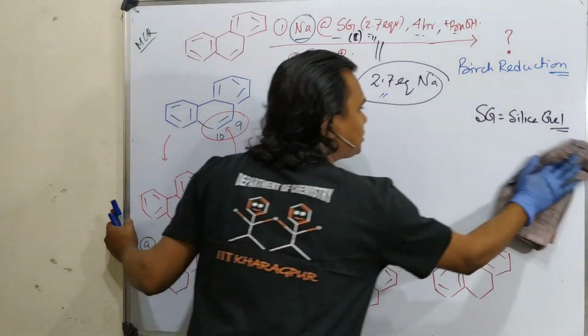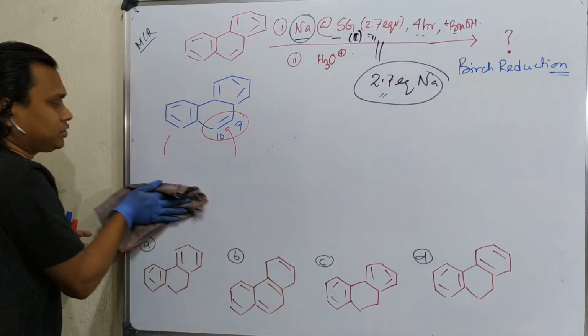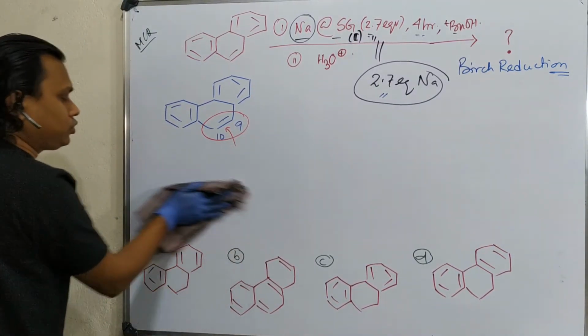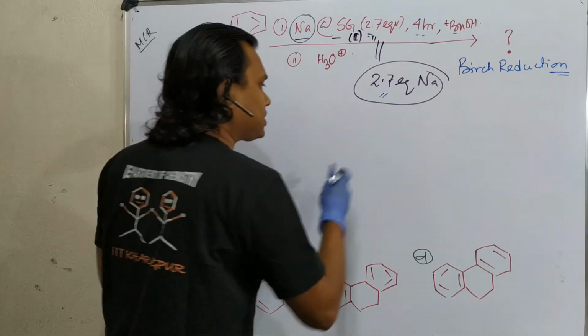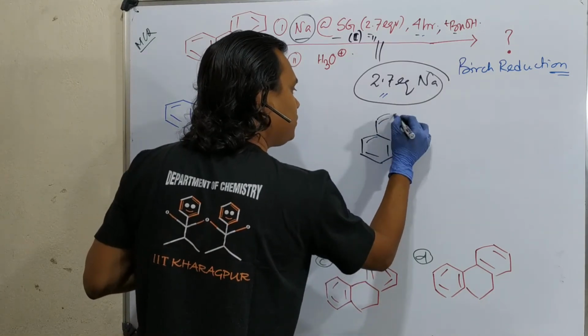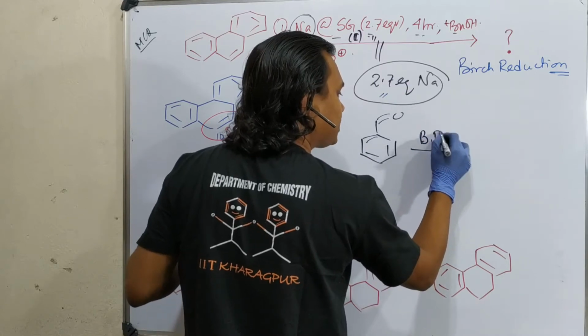Now, since Birch reduction is a dissolving metal reduction, the reduction is expected to occur at the double bond which is prone to oxidation. And by the way, parallelly, I have already described one more piece of information in an MCQ on this, so try to remember. This is Birch reduction.